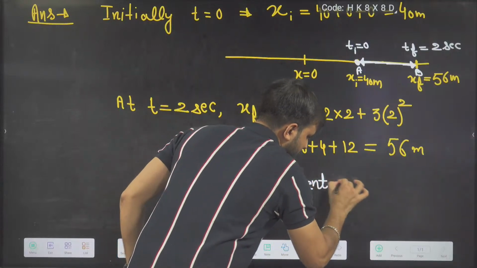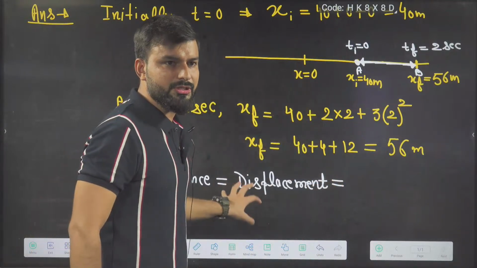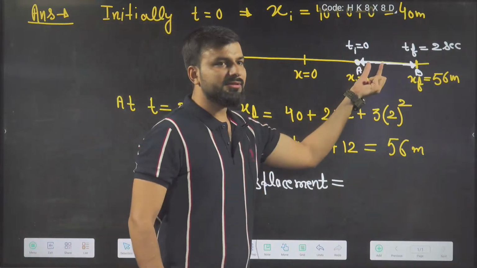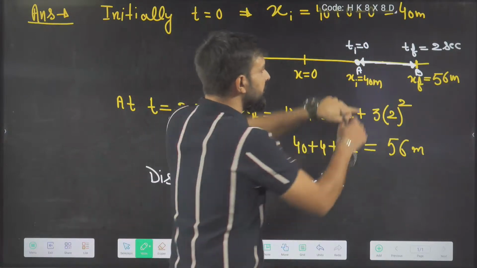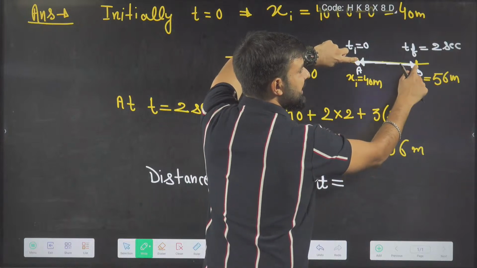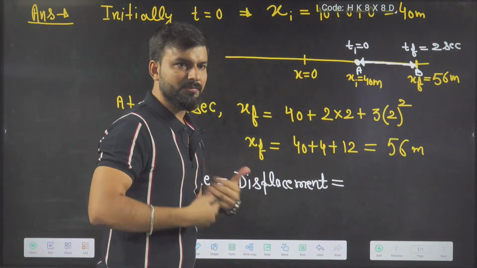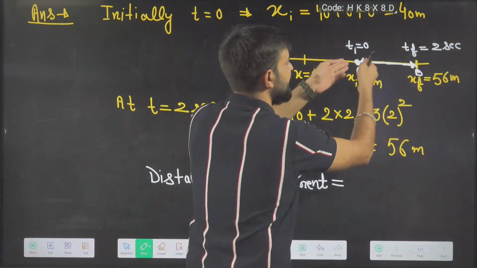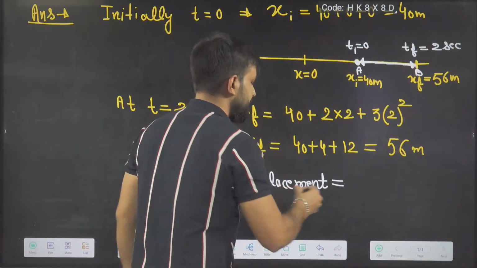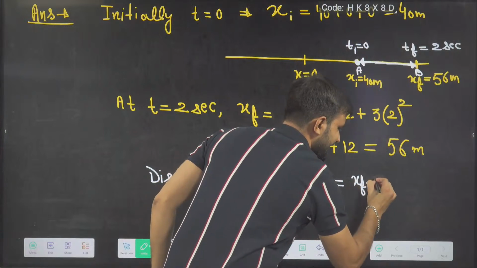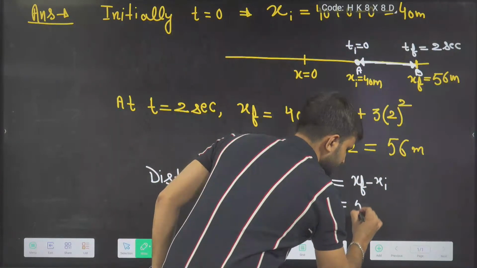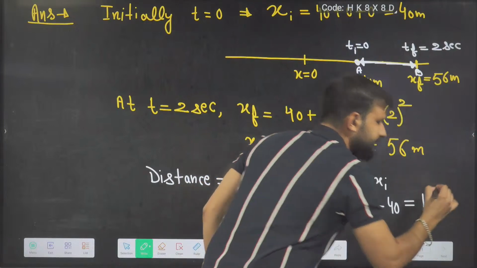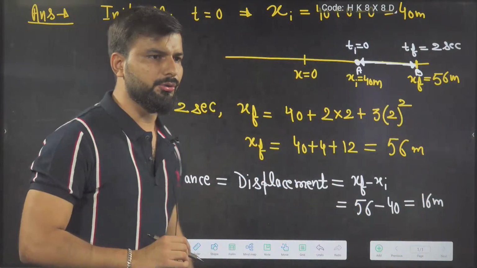In this question, only for this question, why is distance equal to displacement? See, what will be the displacement from here to here? Imagine I am traveling from here to here in a straight path. Displacement is final position minus initial position, x final minus x initial. So 56 minus 40. What is the answer? 16 meter.